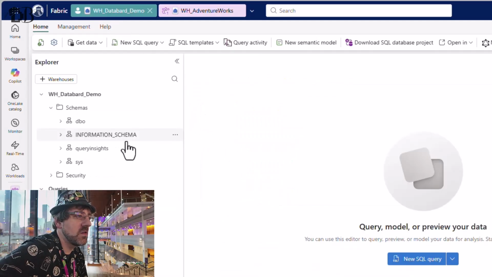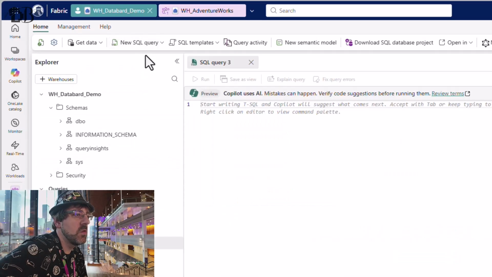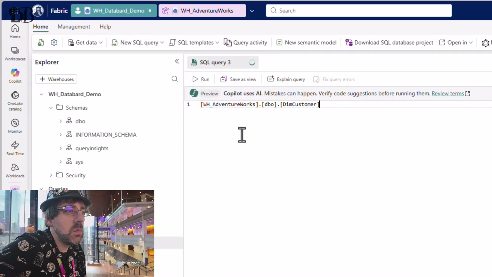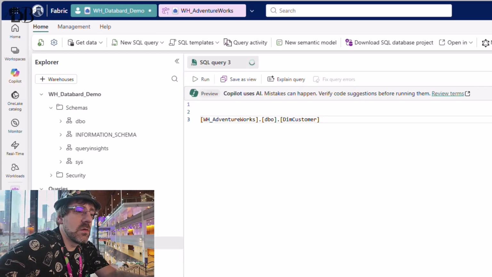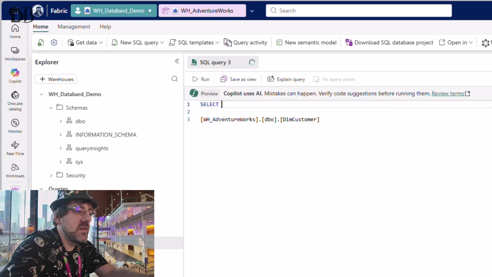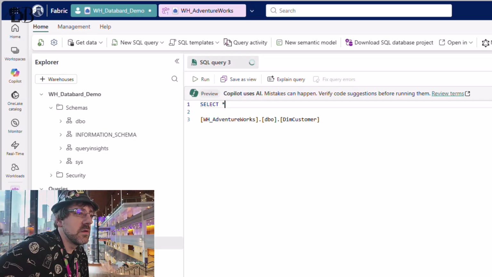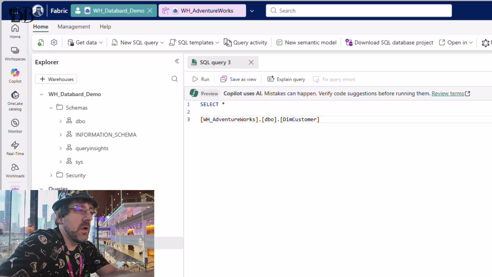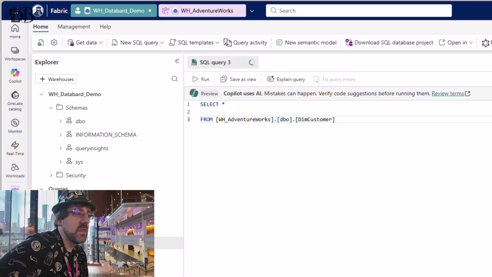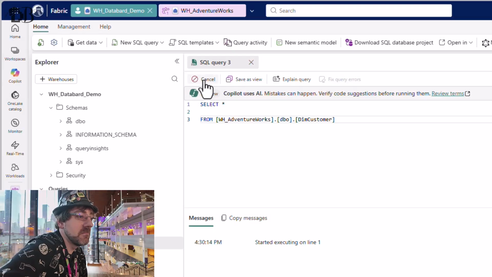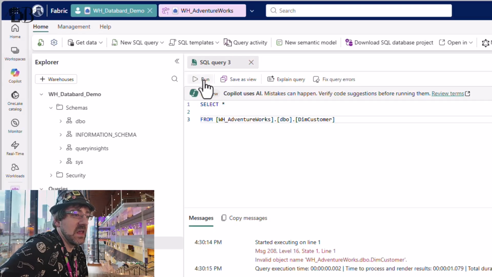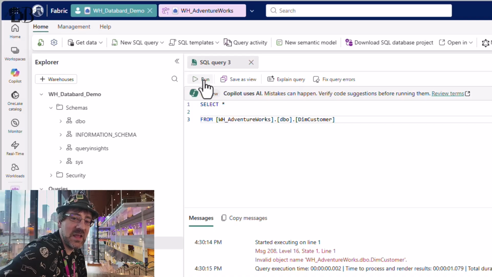I'll go into my other workspace, start up a new query. Let's do a quick select star from dim customer. Let's see what we get. Invalid object name. So in the other workspace, it doesn't seem like it can see it there.